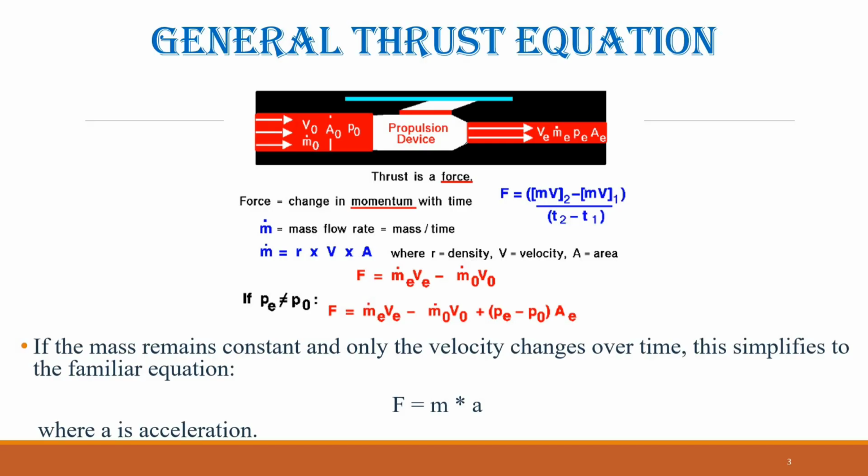Examining the thrust equation reveals two primary ways to generate high thrust. One method is to maximize the engine airflow rate. As long as the exit velocity is greater than the incoming velocity, a high airflow produces high thrust. This principle is the foundation for propeller-driven aircraft and high-bypass turbofan engines, which process a large amount of air each second without significantly increasing its velocity.